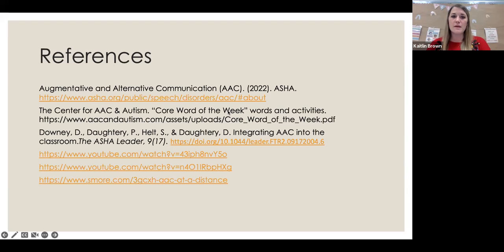So that would be one. I would really encourage you to look at the core word of the week. Again, that really gives so many good activities, and it literally outlines it for you on what you need to do and how to do it. And so if you have nothing and nowhere to start, that can be a really good place to start.